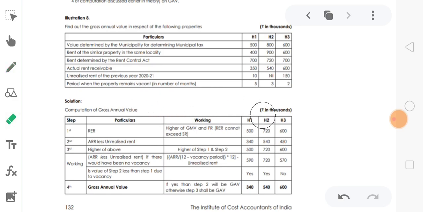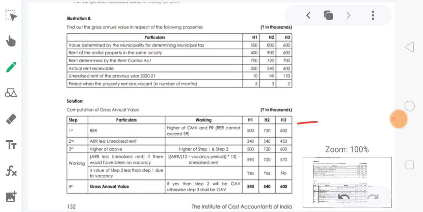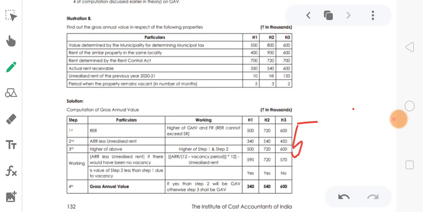The value determined by the municipality for determining the municipal tax is 500 for the first house property. The standard rent here is 700. The municipal value does not exceed the standard rent, so the reasonable accepted rent is 500.